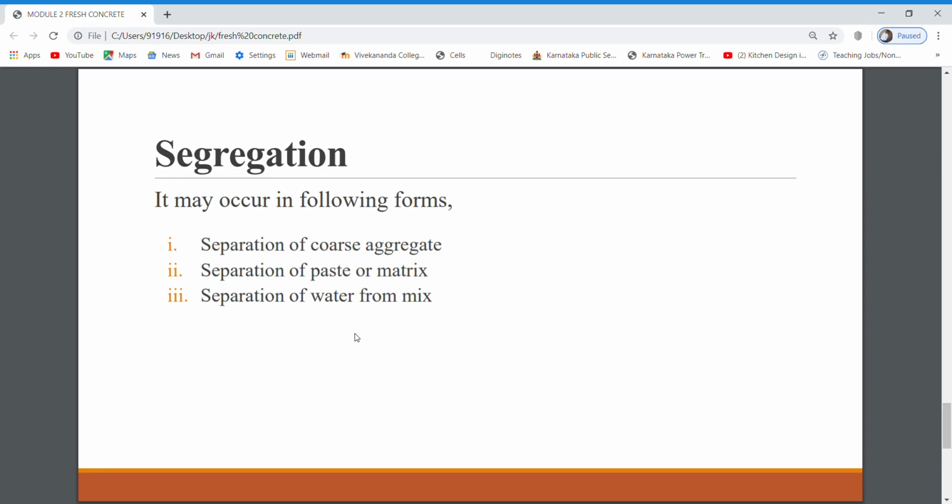Then how to avoid segregation? A well-made concrete, taking into consideration various parameters such as grading, size, shape of aggregates with optimum quantity of water, makes a cohesive mix. Such concrete will not segregate. Also a proper method must be adopted while placing and compacting concrete.